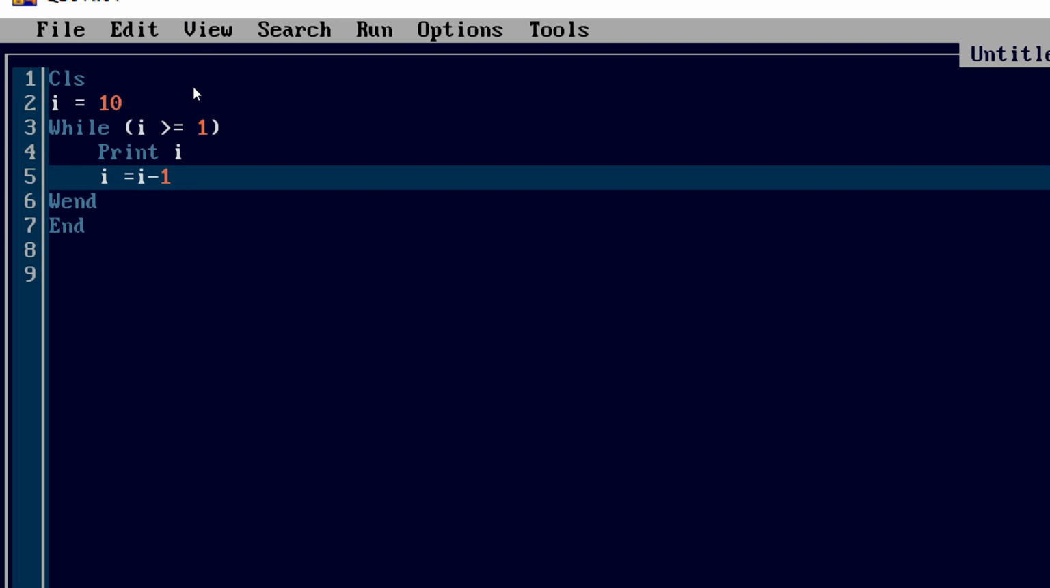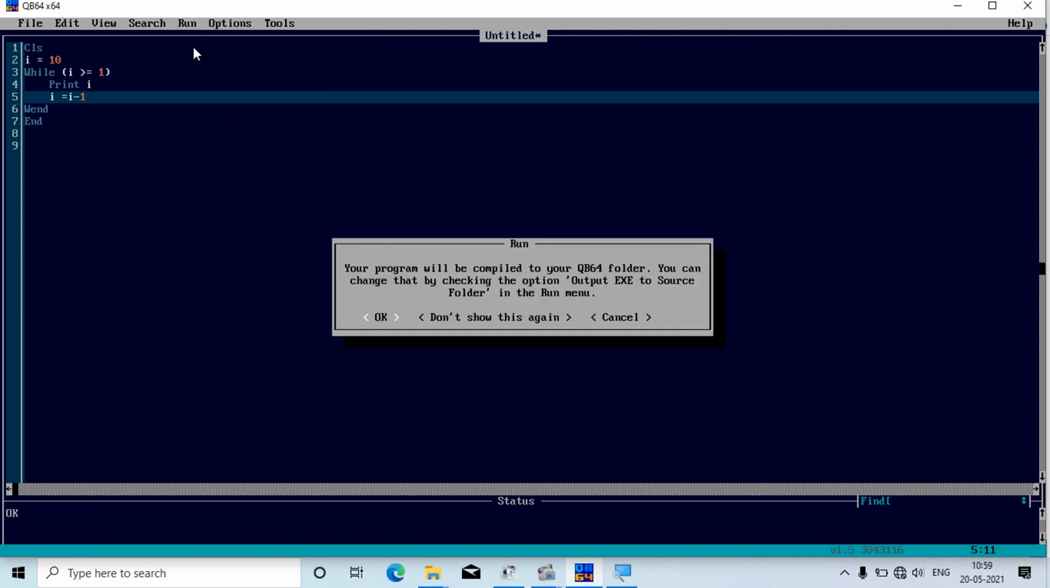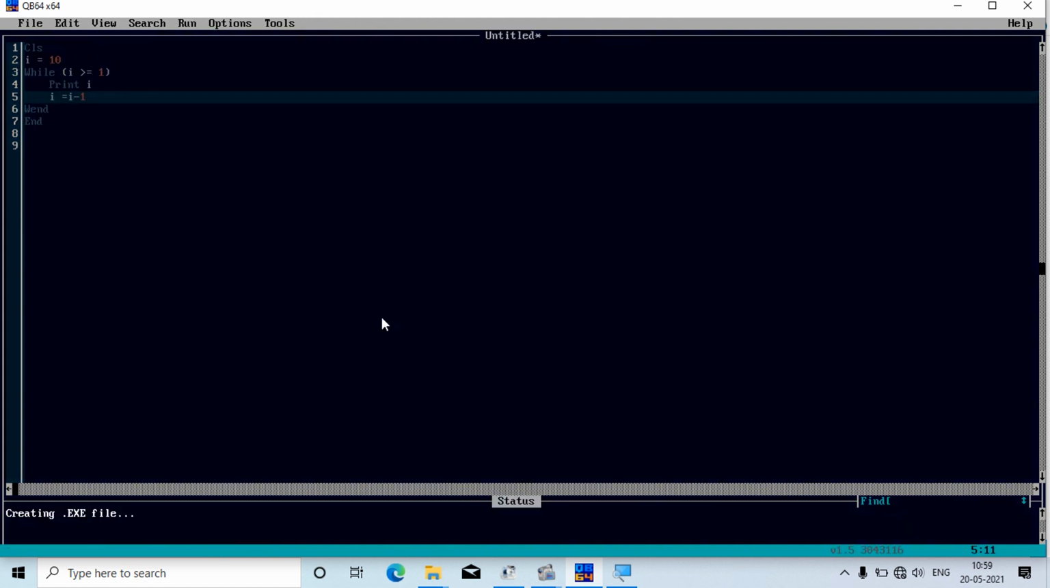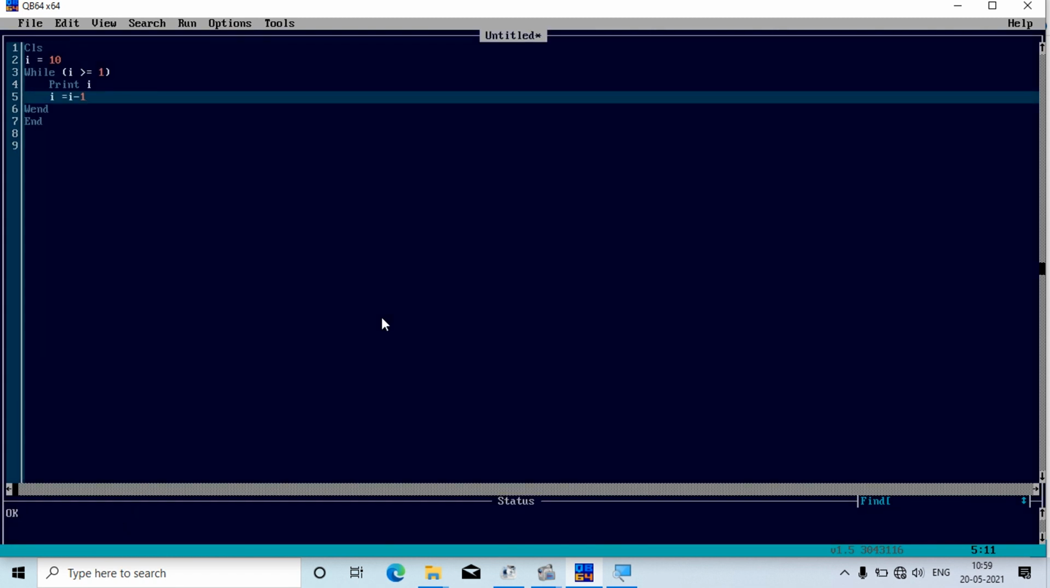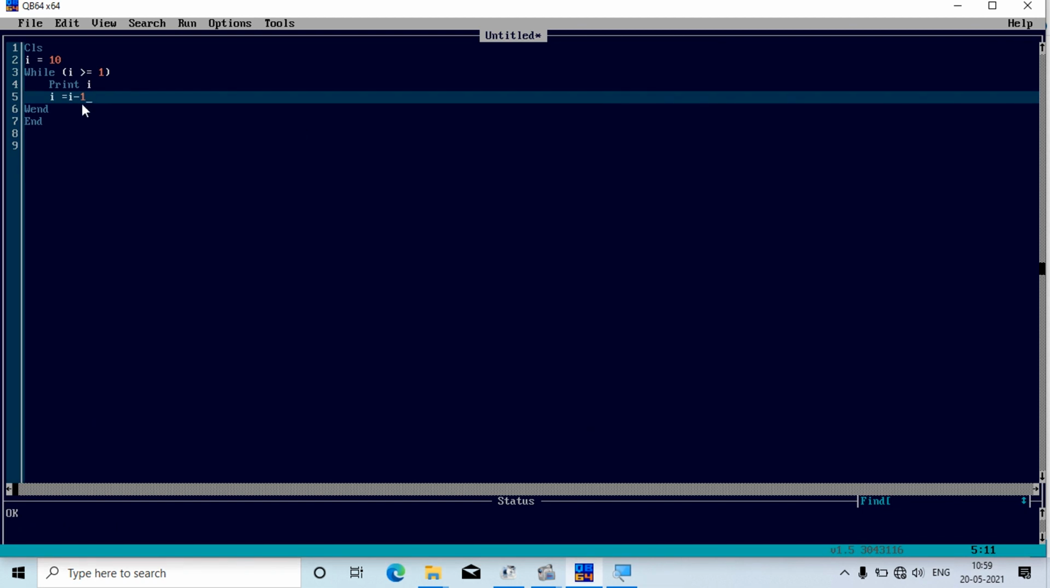So let us run this. We have got the output 10 9 8 7 6 5 4 3 2 1. Okay, we have got this output. Now suppose I wanted to print the output in a different way, I wanted to jump.